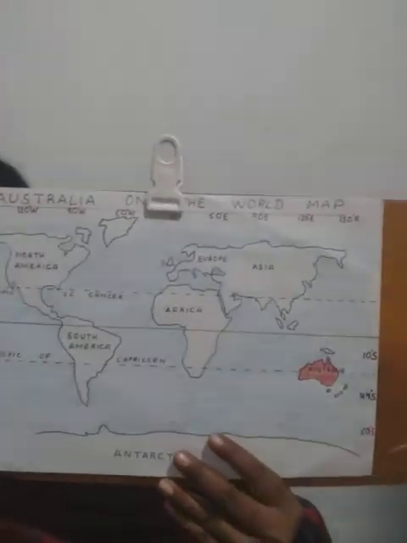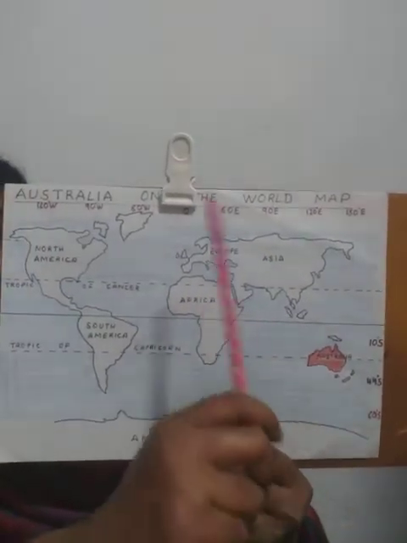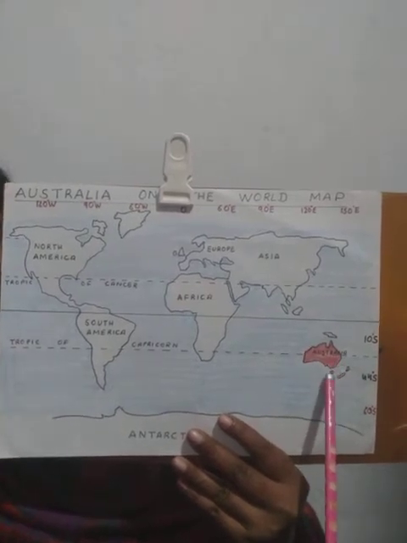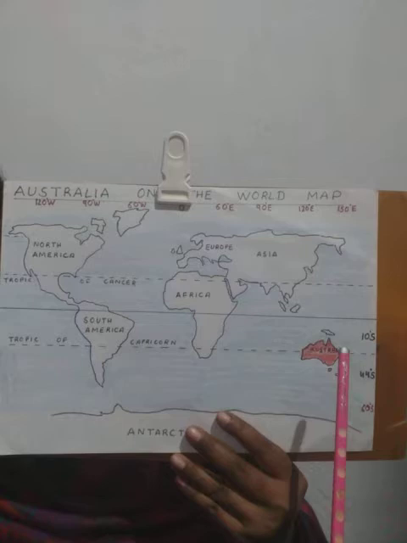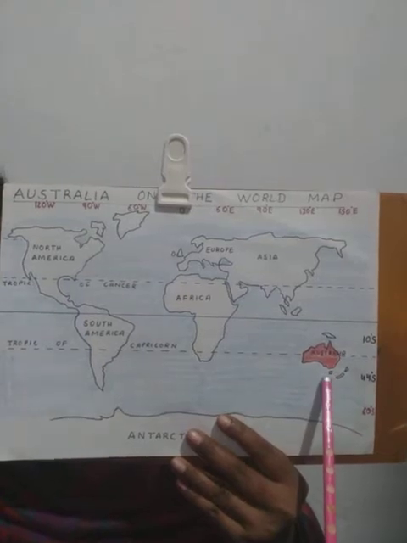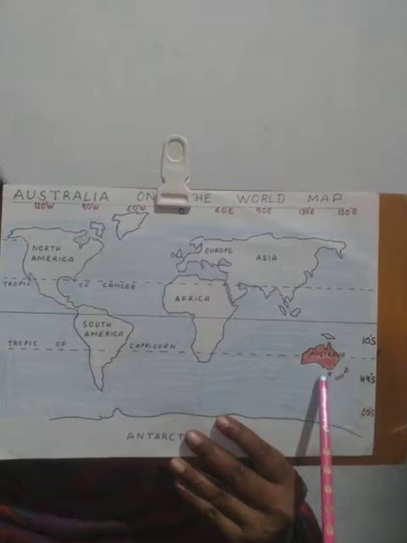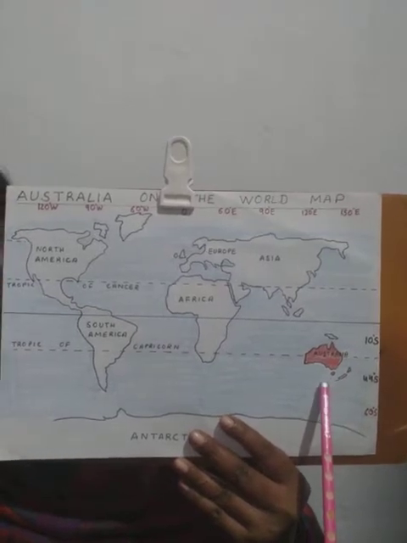Students, today's topic is Australia, its location and political divisions. So now we shall see where it is on the map. On the world map, Australia lies here. Here it is highlighted in red color, which is the smallest continent of the world and covers nearly 5.2% of the total area of the world.